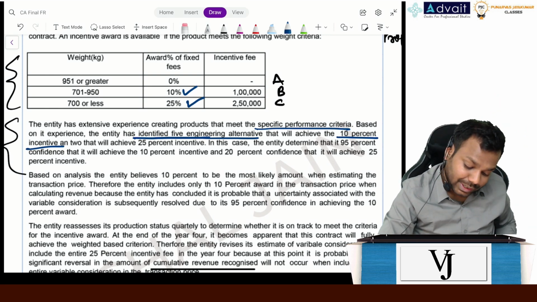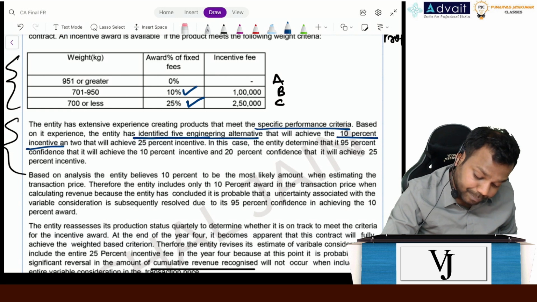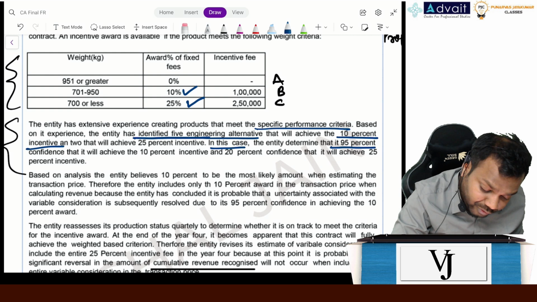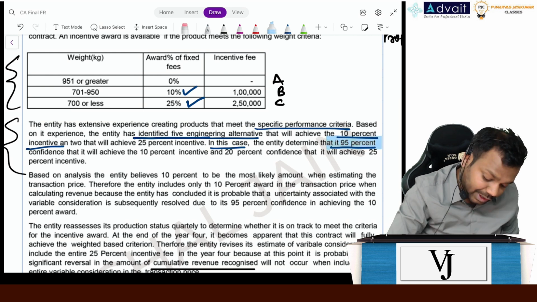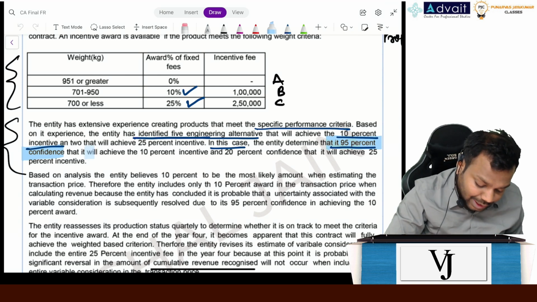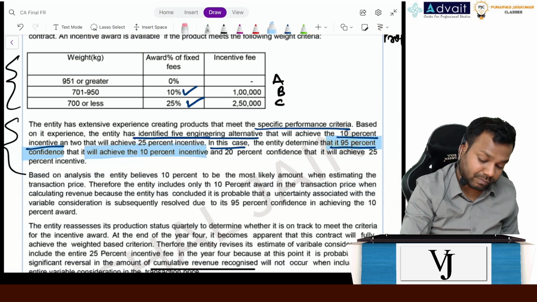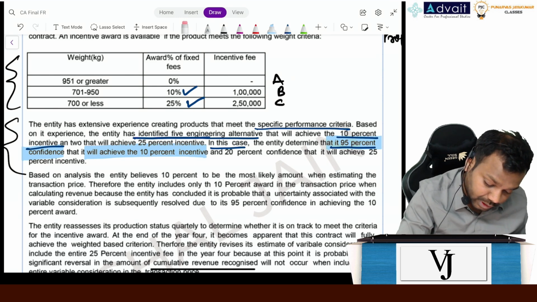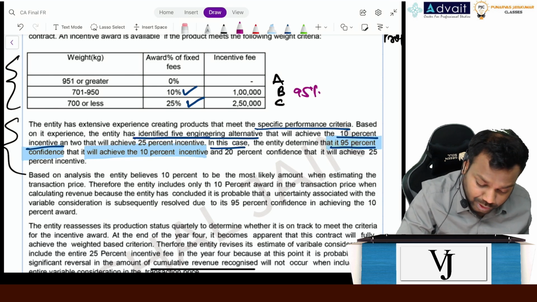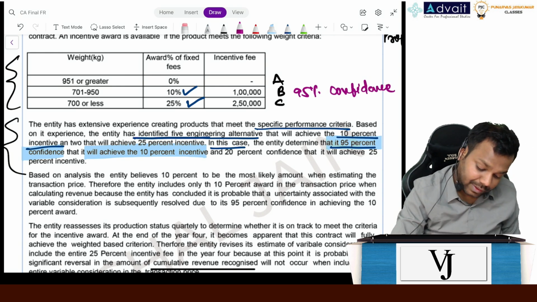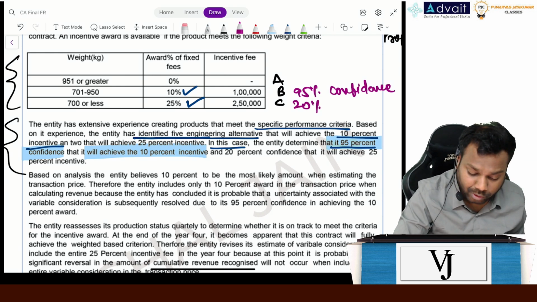Now, the entity again says that in this case, the entity determined that there is a 95% confidence that it will achieve the 10% incentive, and there is a 20% confidence for the 25% incentive.